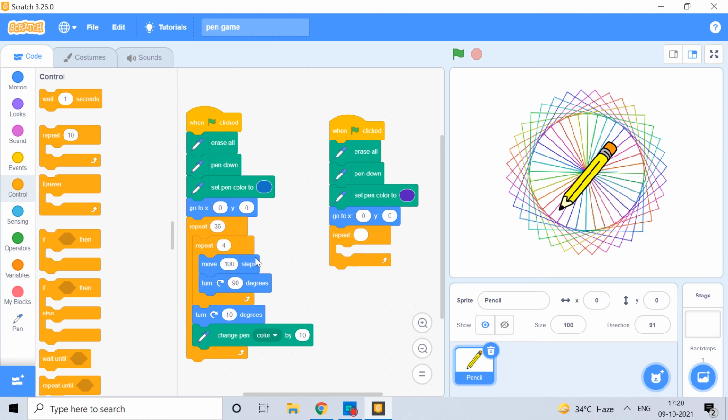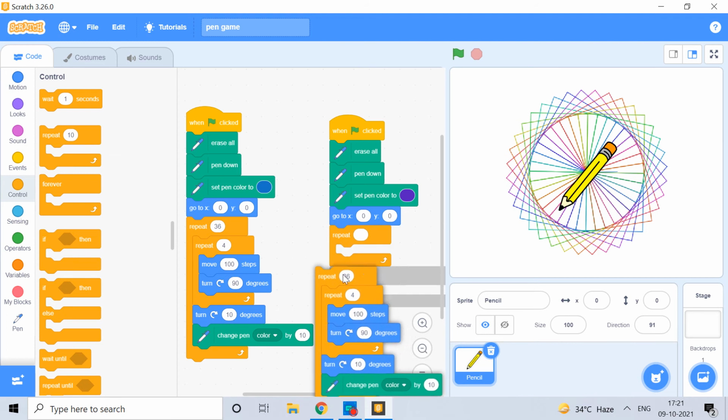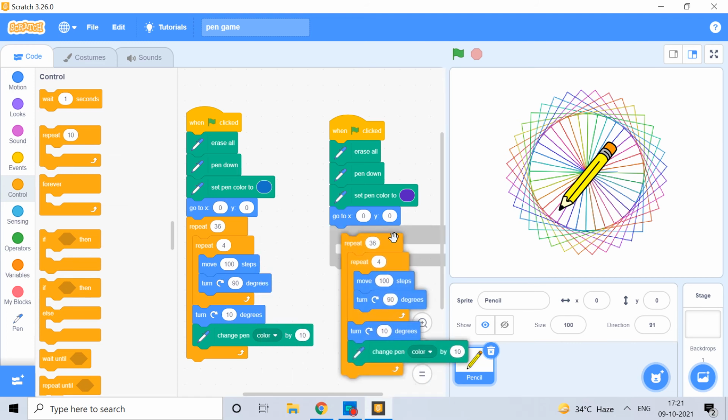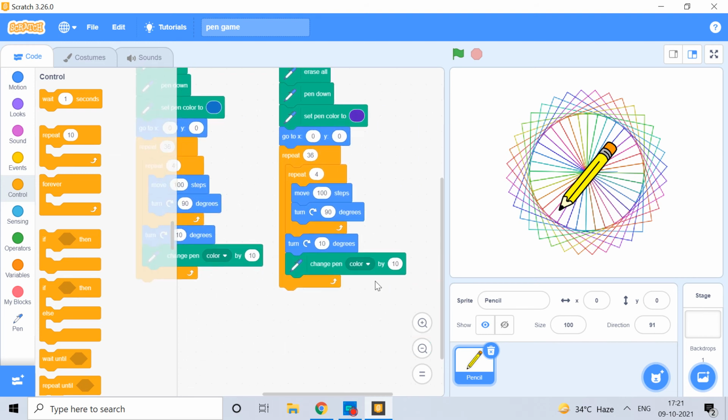So I need to do this again. Repeat 36. Duplicate. So I will just put it right there, delete this, then paste this. So what you have to do is repeat 36, then repeat 4, then move 100 steps, then turn 90 degrees. In repeat 4 you will have only these two blocks, and then turn 10 degrees, and then change pen color.